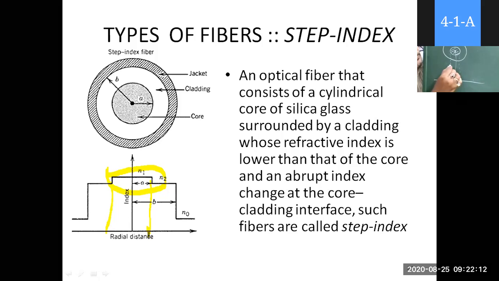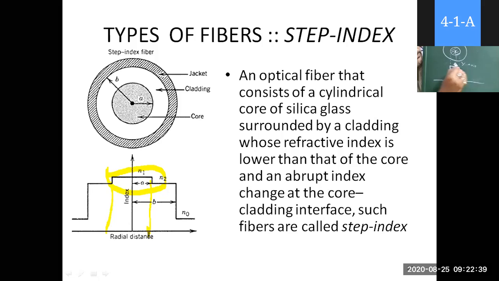Now, the axis which I have written here, this vertical line, is the y-axis, which represents refractive index.